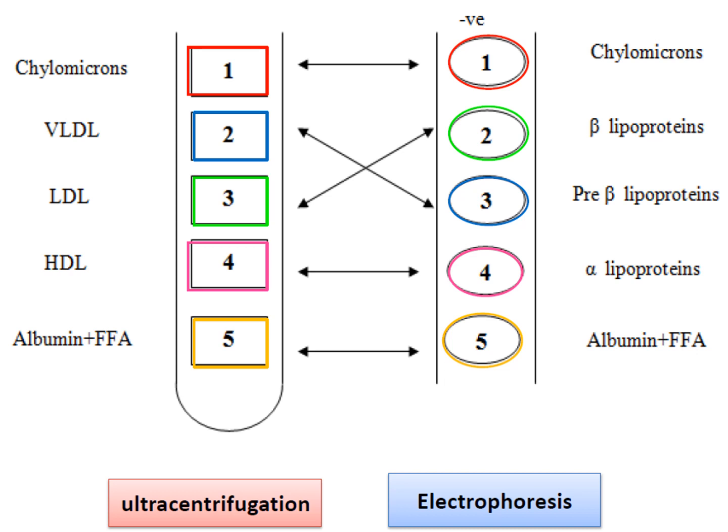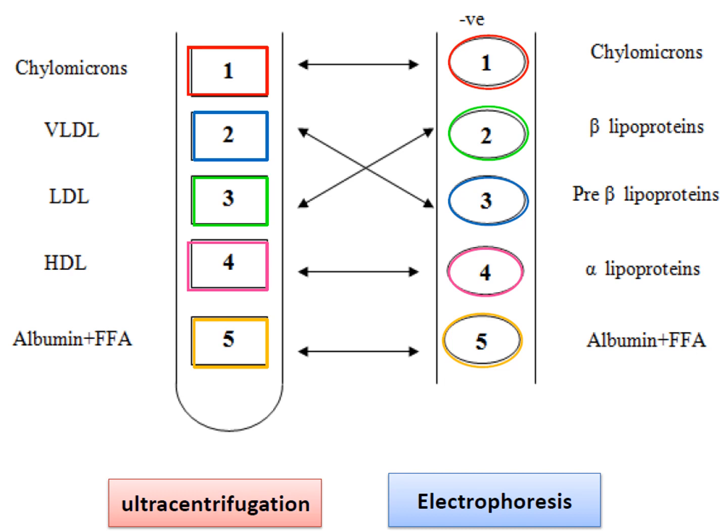While the HDL migrates rapidly at the site of alpha globulin, so it's called alpha lipoprotein. So HDL is called alpha lipoprotein. VLDL is called pre-beta, before beta. So it's called pre-beta. LDL is called beta.